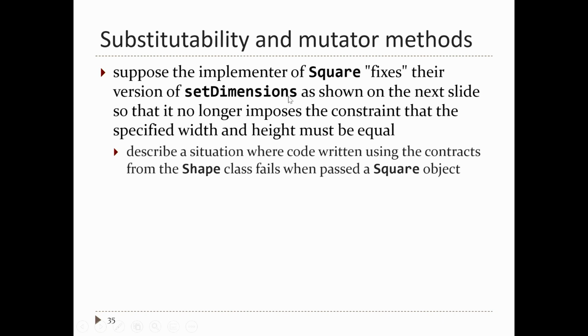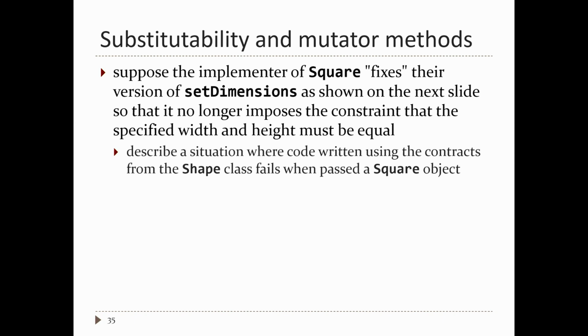So back to set dimensions and square. If someone really wants to try to force square to be a shape, then they can try to fix up their set dimensions method. Remember, before, the square version of set dimensions checked if the width and height are the same, and if they're not, it throws an exception. We know that's a problem.